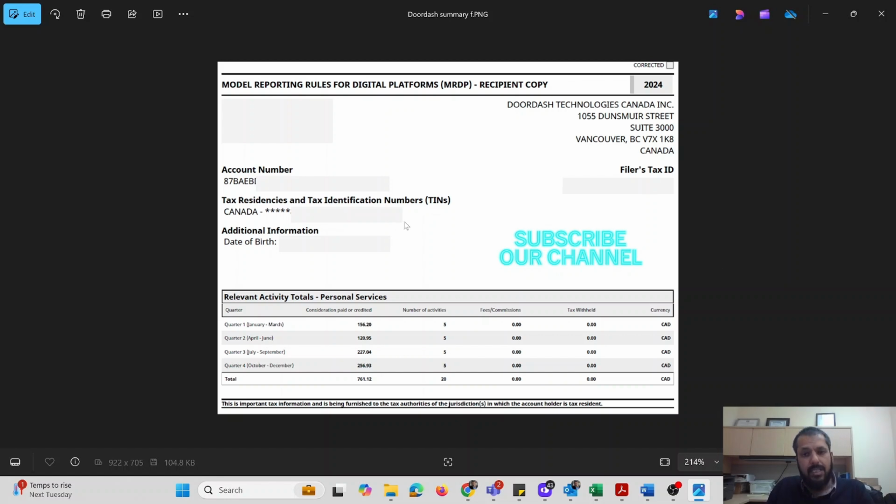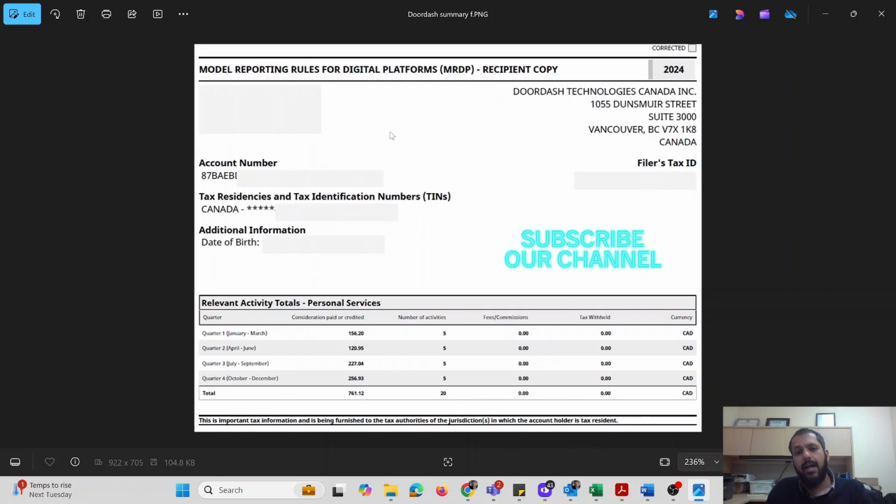I have this example in front of me right now, and I'm going to be talking about this. This is going to be useful information if you're doing your tax return yourself, or even if you're employing an accountant to do this for you. This is the information that you are going to be using or providing to the accountant for tax purposes. So this is a sample tax report or earnings report from DoorDash to a driver. And obviously, there are a few parts where we have tried to conceal the information.